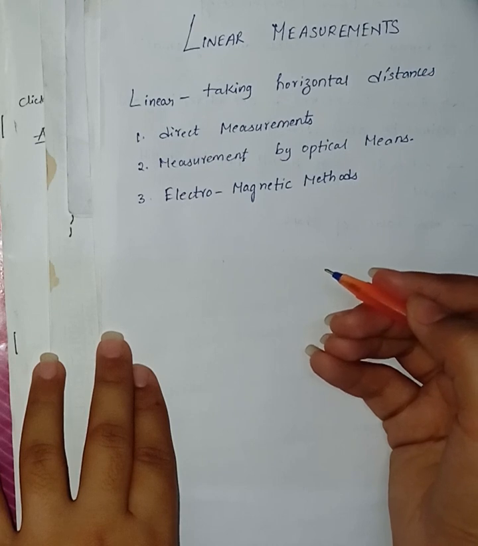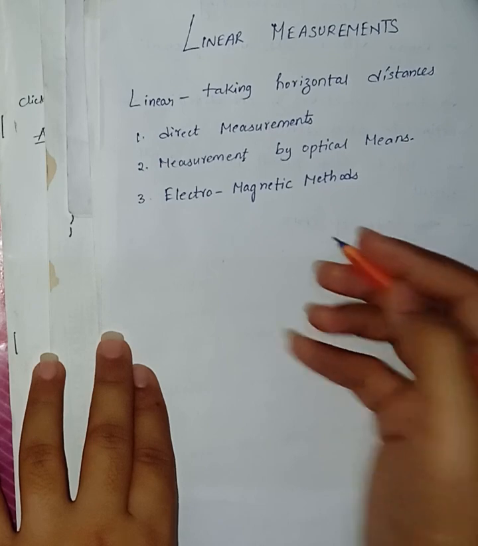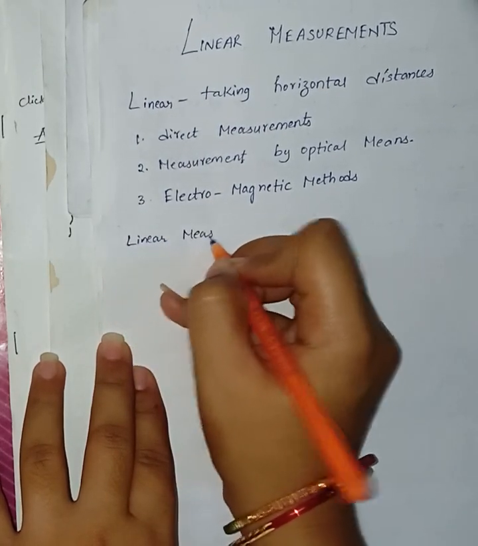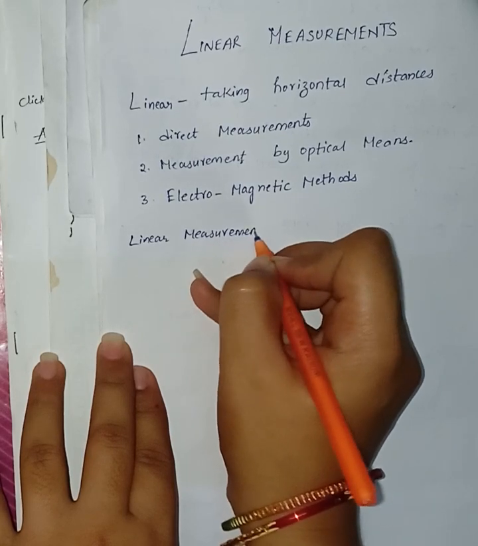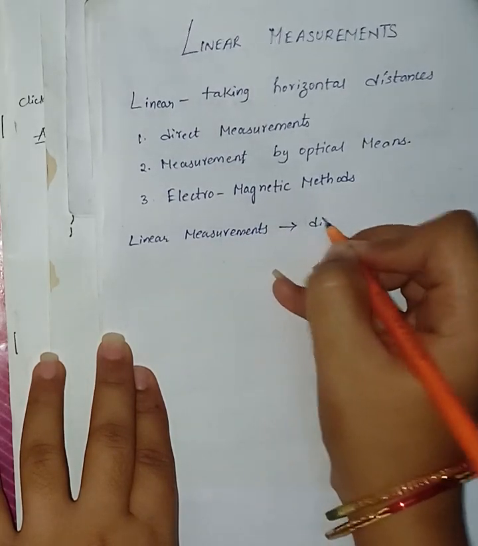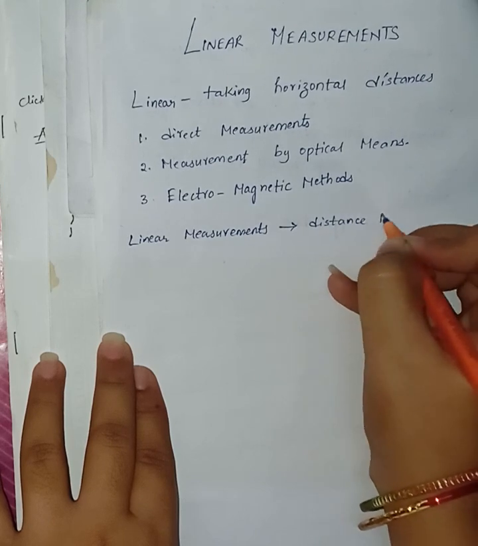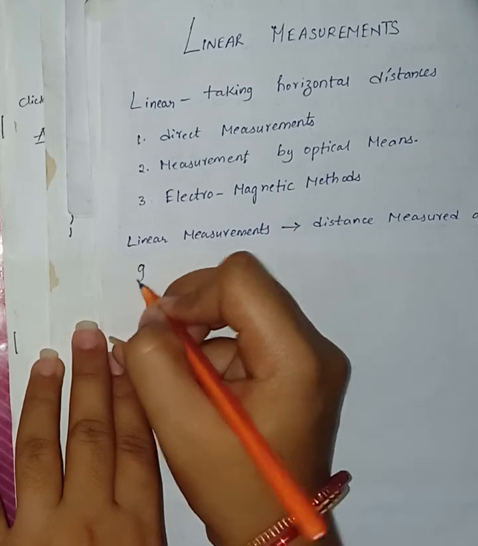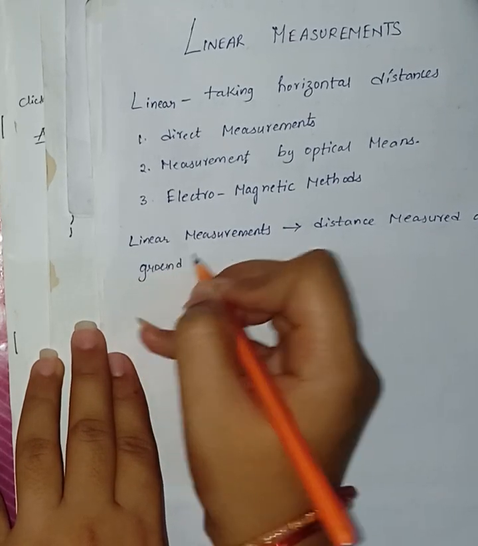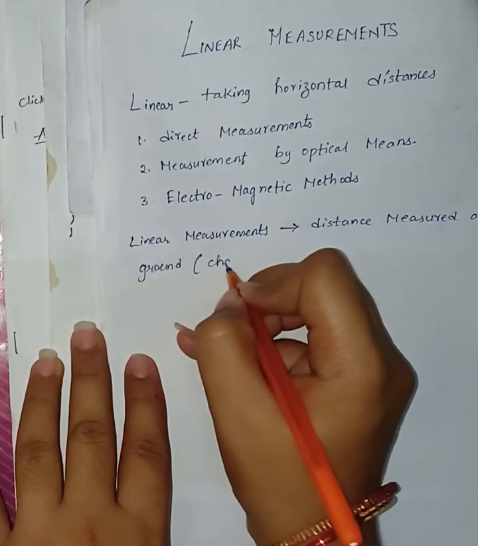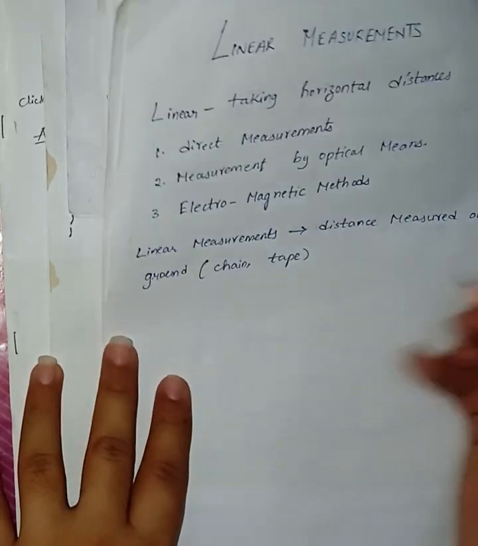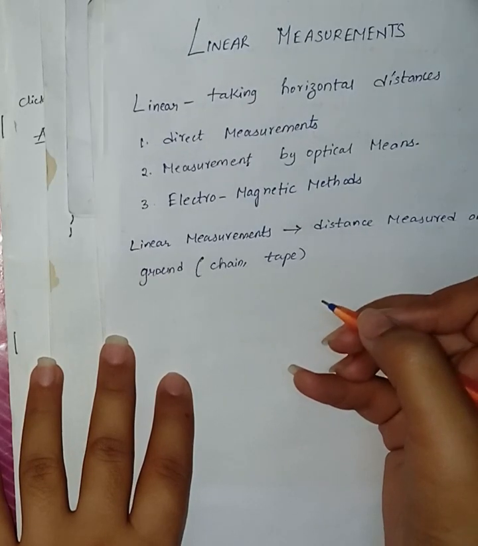In the case of direct measurement, the distances are actually measured on the ground with the help of chain or tape or any instrument. So in case of linear measurement, the distances are usually measured on the ground. How is the distance measured? By using some chain or tape or any other instrument, we are measuring the distance on ground.